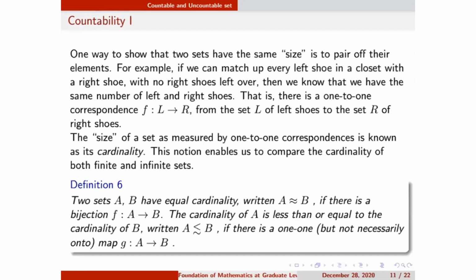So in this case, if I define a 1-1 map from A to B, then B has more elements than A, because I defined a 1-1 map. What is a 1-1 map? A 1-1 map is one where distinct elements of set A map to distinct elements of set B. If a 1-1 map is defined, definitely B has more or equal elements than set A. So in this case, we can say A is less than or equal to B if there is a 1-1 map, not necessarily onto. If it is onto, then we'll say they are numerically equivalent.